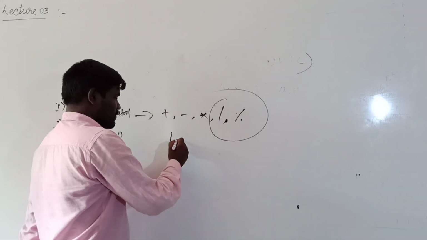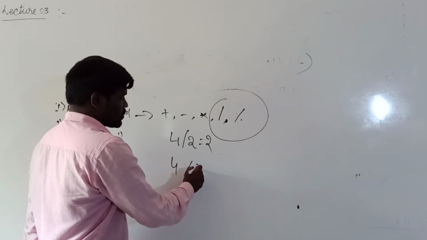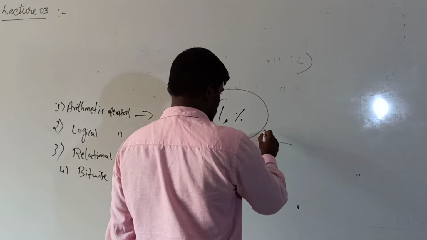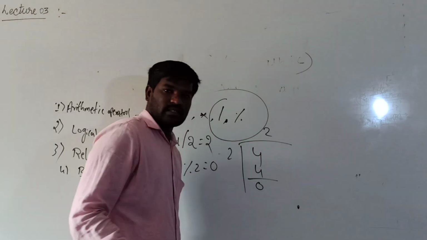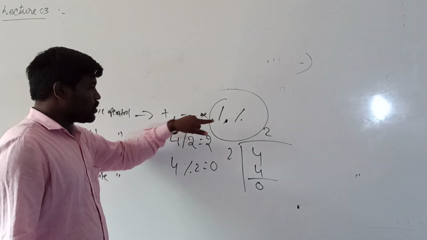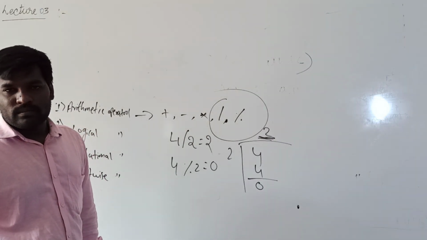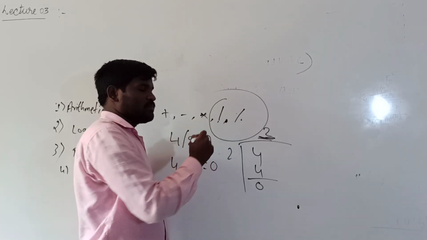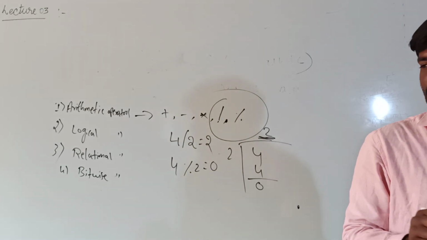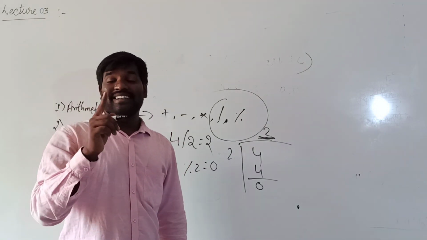See here, example 4 by 2, answer is 2. 4 mod 2, answer is 0. So I will write 4, 2 2s are 4, remainder is 0. If you want to include the quotient value in our program, always we have to use the division symbol. Division symbol will give the quotient value, and always it will give the integer quotient value.